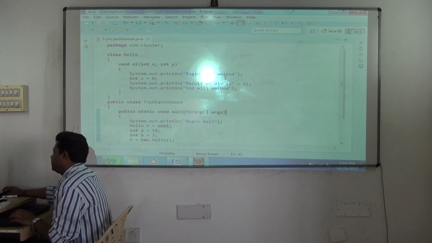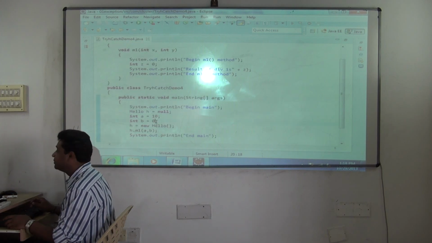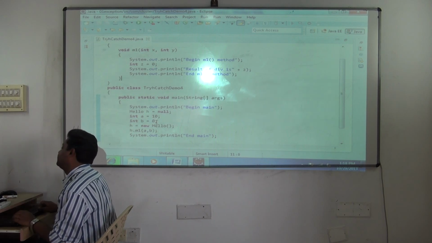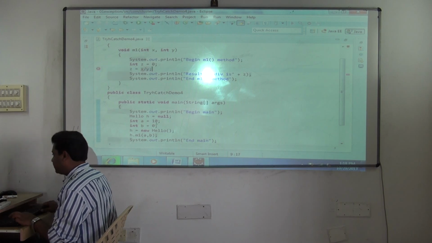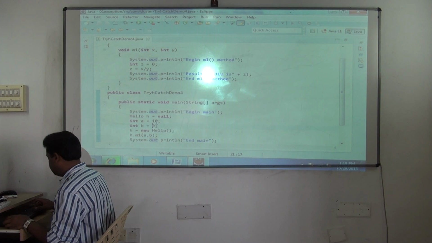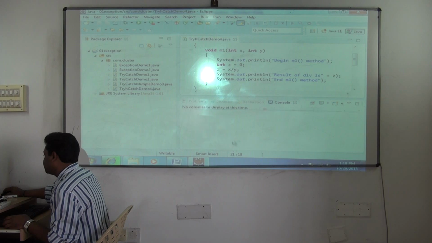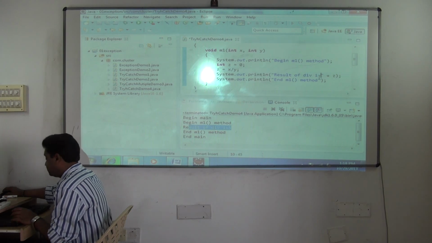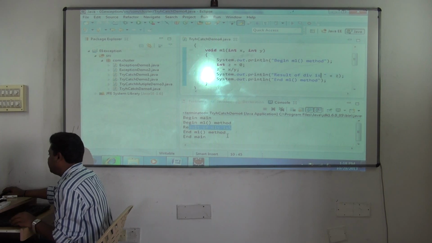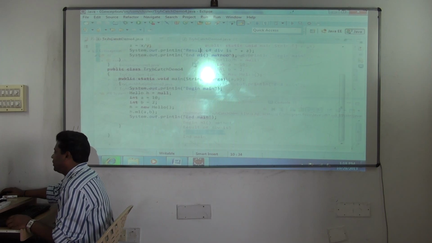But if I send a wrong value now, yes or no? I'm not dividing only, sorry. Z is equal to X by Y. We'll see it with correct values first: 10 and 2. So begin main, begin M1, result of division is 5, yes or no? Result of division is 5, end M1 method and end main. Any questions here? No? Okay, now you see what happens.